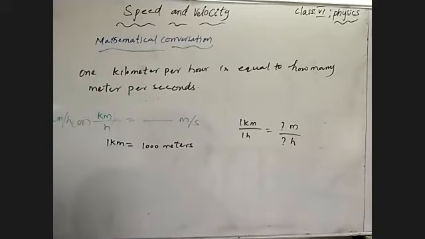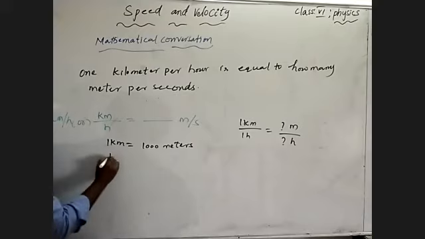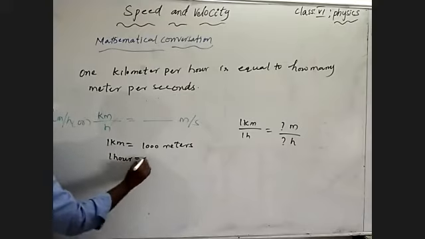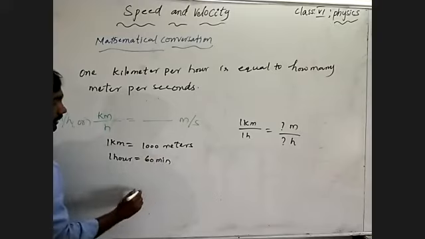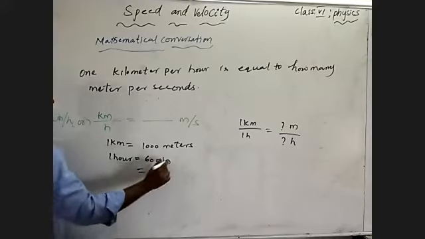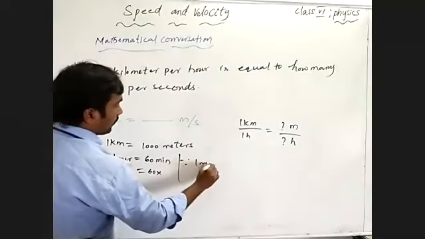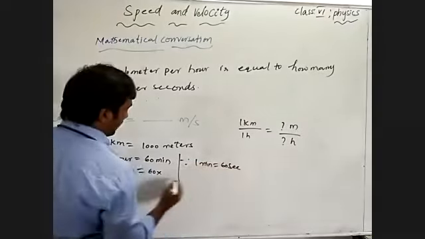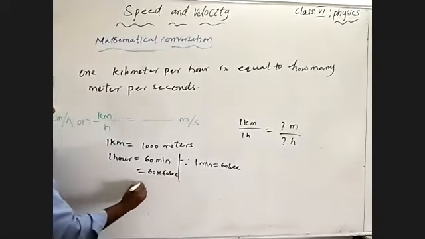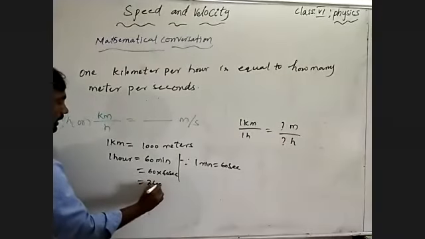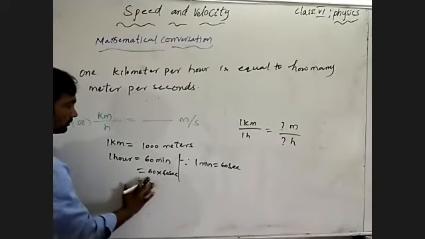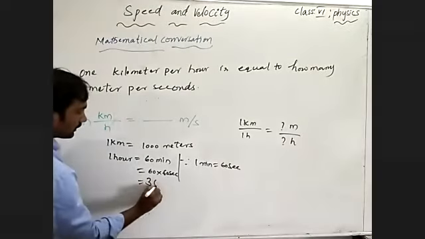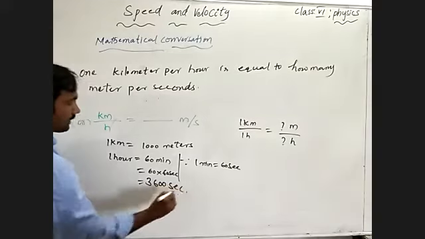We already learned to convert from multiples of units to sub-multiples of units. 1 hour is equal to 60 minutes, and 1 minute is equal to 60 seconds, so 3600 seconds.